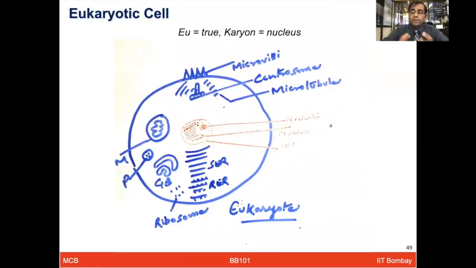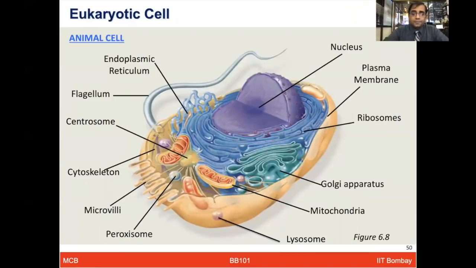But the major difference is what you can see as of now: the term eukaryote means true nucleus. So the eukaryotic cell has the true nucleus, whereas prokaryotes have the primitive nucleus and do not have a membrane enclosing the nuclear contents. Now eukaryotic cells could be of two types. One is animal cells, and the other could be plant cells.